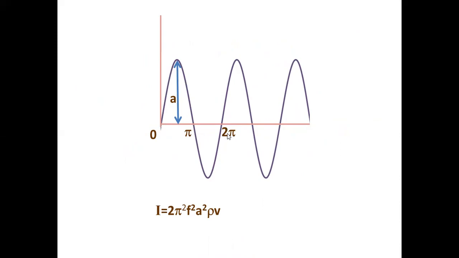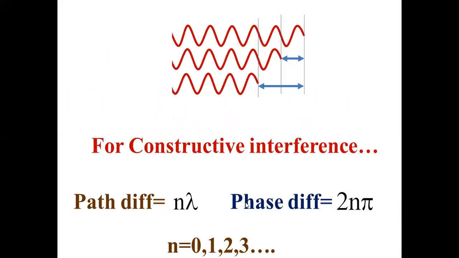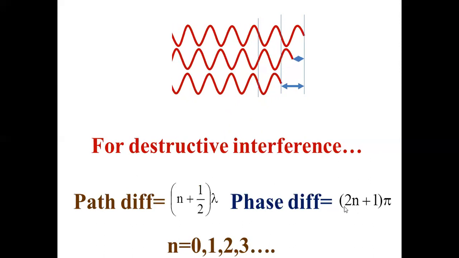If it is 2 lambda, it is 4 pi. So if the path difference is n lambda, then it is constructive. Phase difference is 2n pi. Put n equals 0, path difference 0. N equal 1, lambda, here 2 pi. N equal 2, 2 lambda, here it is 4 pi. So like that.